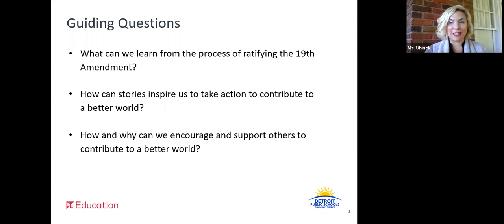If you remember last week, and actually the last 2 weeks, we've really been building that background knowledge about ratifying the 19th Amendment. Last week we started to talk more and grow some ideas about how ratifying the 19th Amendment led and motivated the United States in their response to other inequalities that were happening. And we even looked at how it affected our elections in 2020, where we had more women candidates than ever before. So this week, we're going to continue to grow those ideas. Our guiding questions lead us down this path as we're thinking about and discussing these ideas.